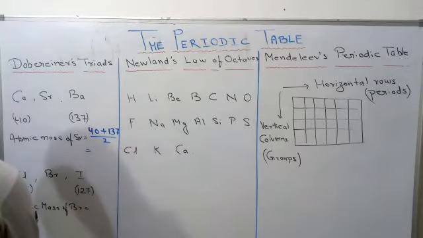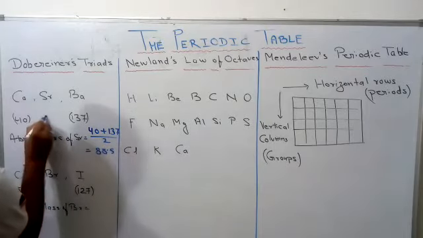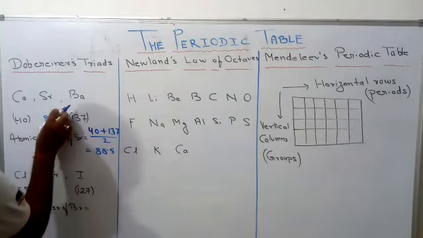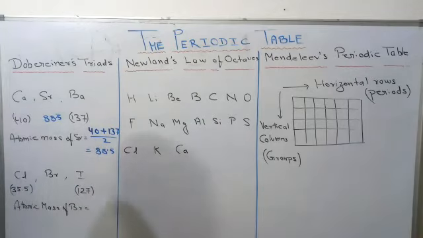Then we get the answer 88.5. So 88.5 is the atomic mass of strontium in the first triad.